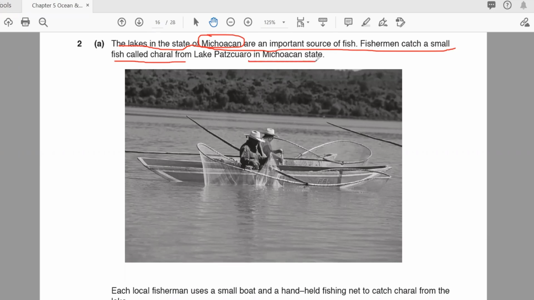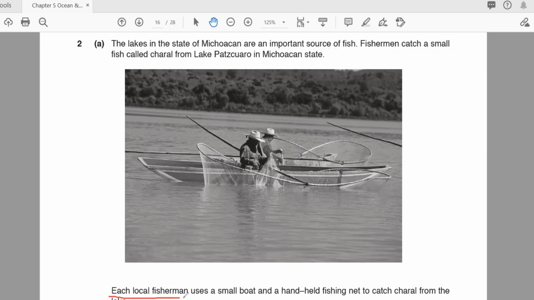Spellings are not important. So anyhow, they are saying that they want to catch a special type of fish, and that fish is found in this lake. This is the main thing they have described here.